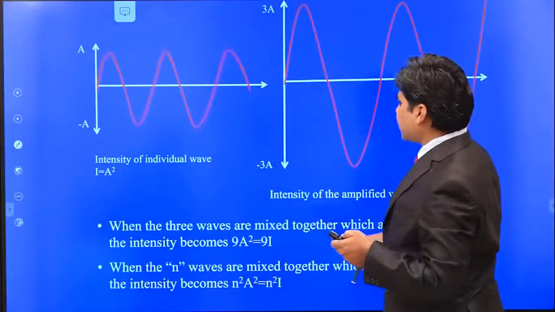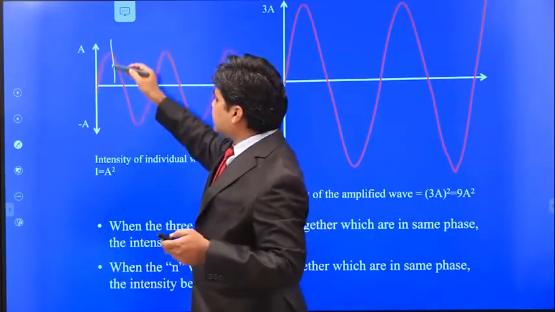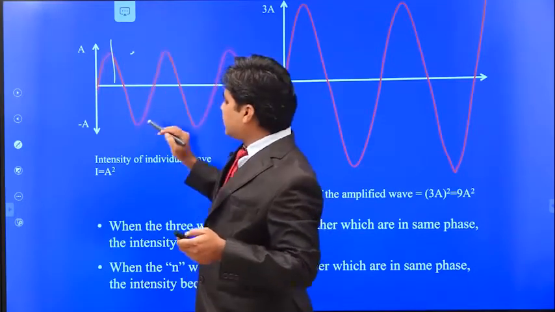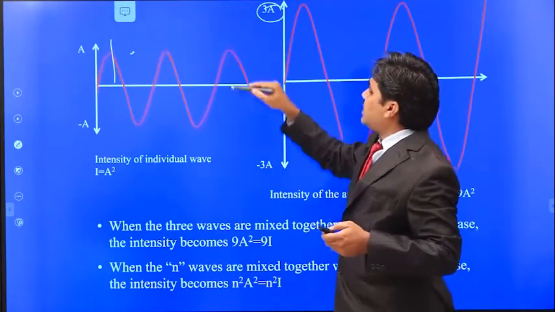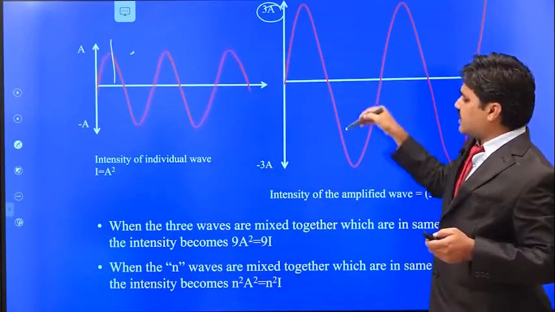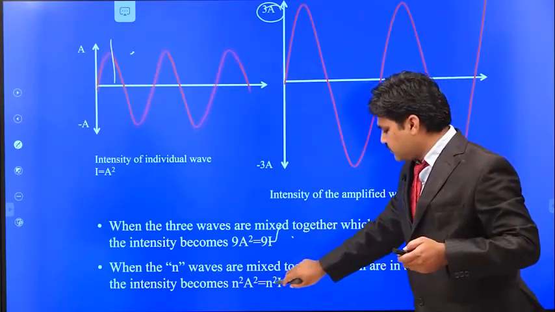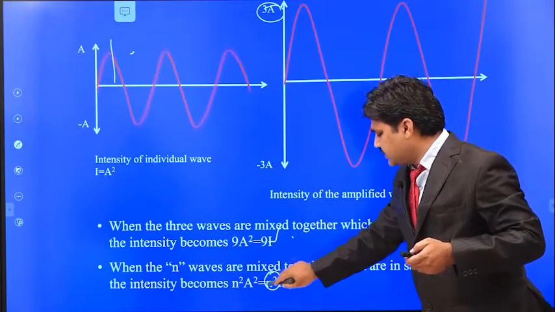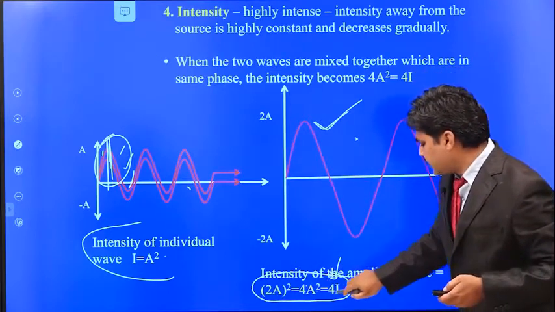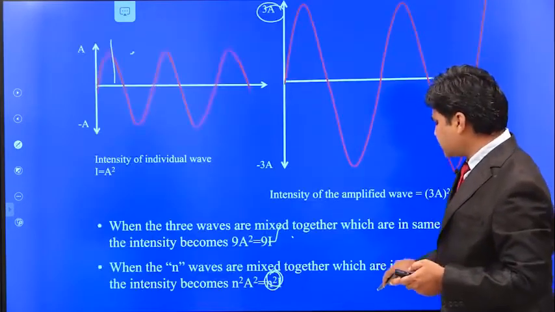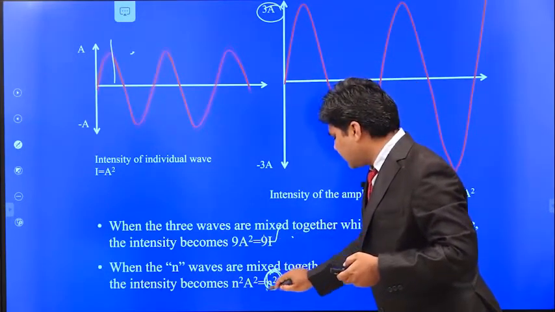Suppose 3 waves with the same amplitude are mixed in the same phase. The amplitude becomes 3 times, so the intensity becomes 9 times. If we mix n waves, the intensity becomes n square I. If we mix only 2 waves, it becomes 2 square into I, that means 4I. If we mix 3 waves, it is 3 square into I, that means 9 times. So if we mix n waves, it will become n square into I.